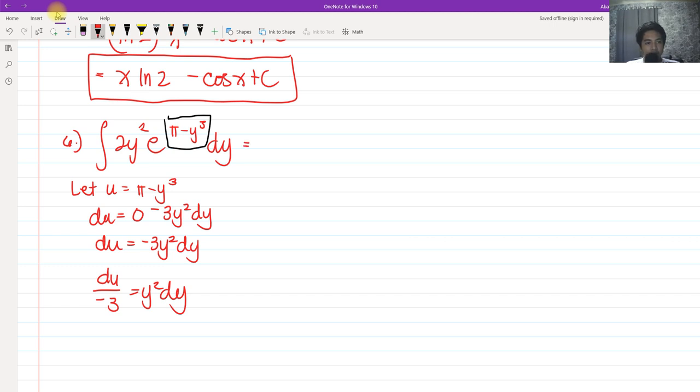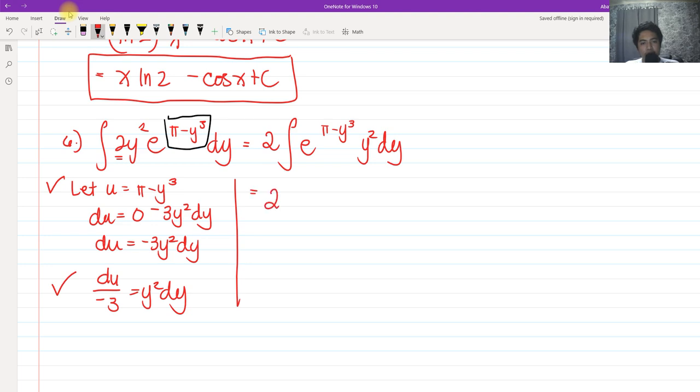So if I factor out 2 outside of the integral, that's possible. I'll be having e raised to pi minus y cubed times y squared dy. And we can easily substitute it by the u substitution that we have made here. So we have 2, and then the integral of e raised to u, because we substituted pi minus y cubed as u. Y squared dy is equal to du over negative 3.